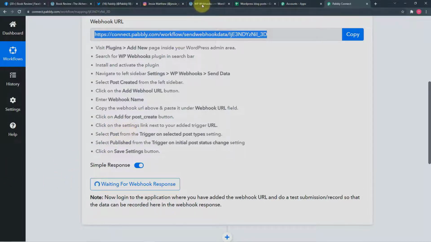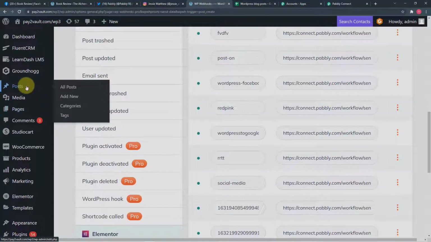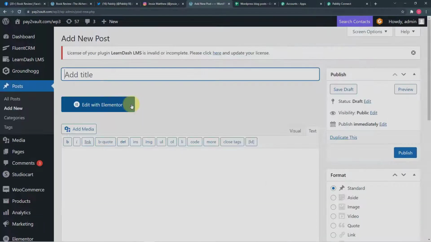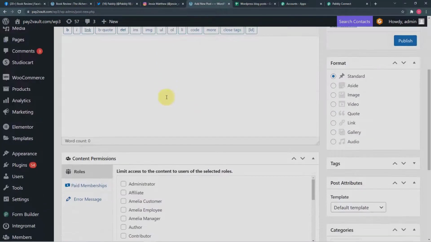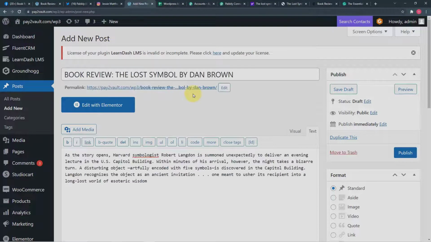So I'm going to my WordPress dashboard again, and from here I'm going to click on this post option and click on add new. Now from here I am going to add another blog post and publish it, and we will see the data of this post get captured here in Pabbly Connect. So let me make the post first.